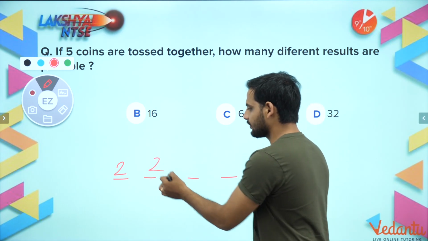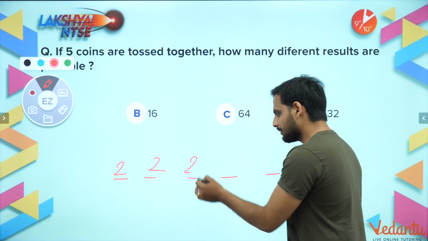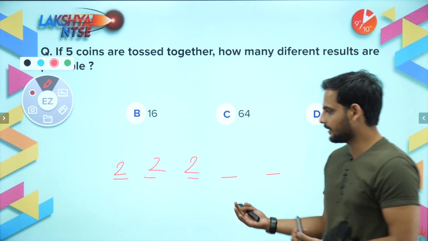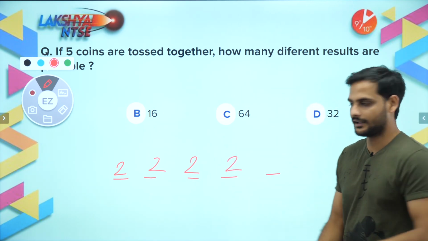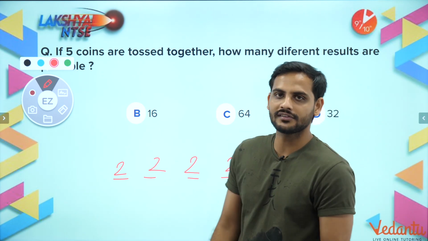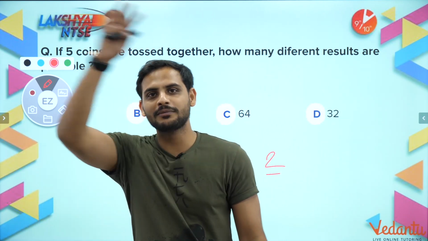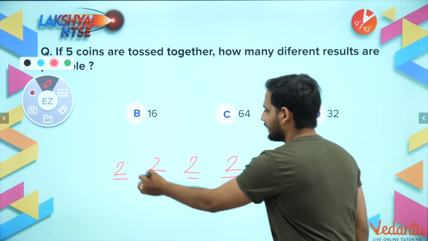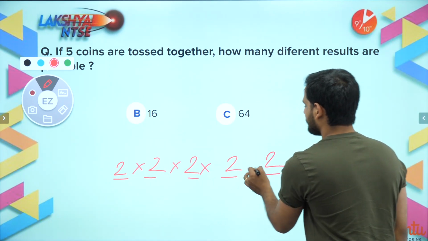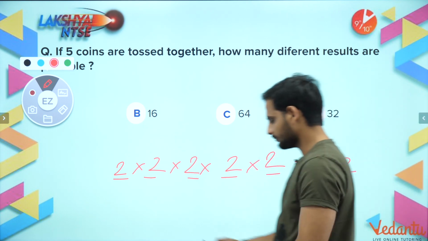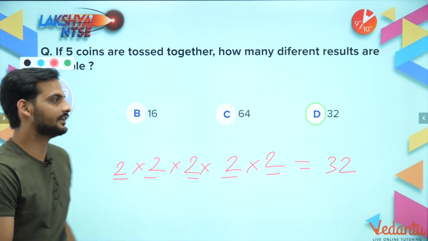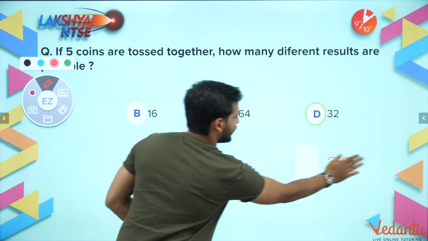Coin 2 can give me 2 results, head or tail. Coin 3 also can give me 2 results, head or tail. Coin 4 can also give me 2 results, and coin 5 can also give me 2 results. So the total possible combinations of all the results will be the multiplication of all these. So you'll be getting 32. The correct answer will be option D. 32 will be your correct answer.